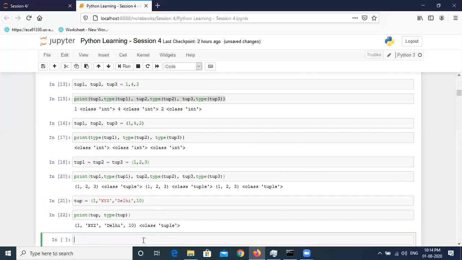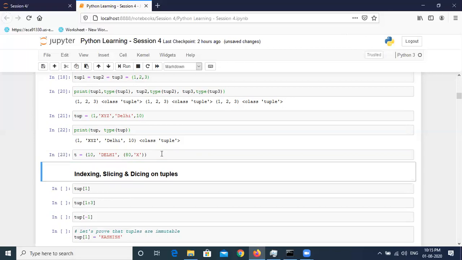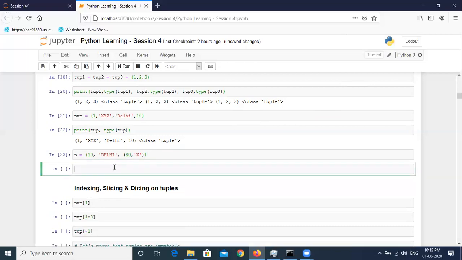Suppose I want to create a tuple, maybe t is equal to. Maybe I can scroll a little down. So inside these circular brackets, I want to assign multiple values like maybe some number and then a string like Delhi. And suppose there is one more tuple that I want to assign inside this tuple. So I can again put circular brackets here and write 80 comma x. Let's try to run this. You can see there is no error, otherwise we would have seen it right away. And let me add one more cell and write print t comma type of t.